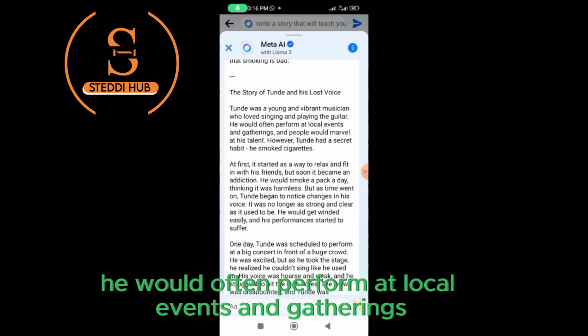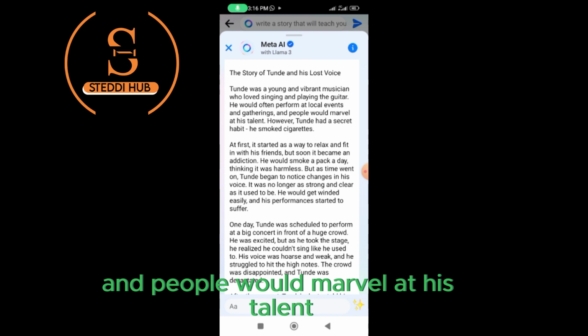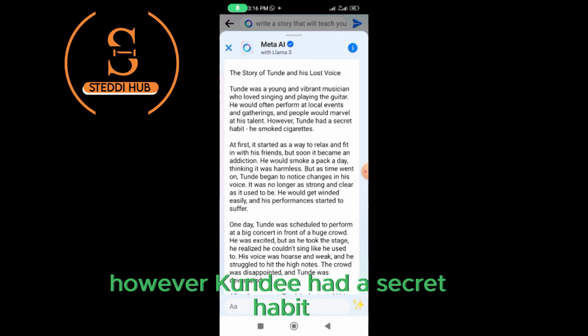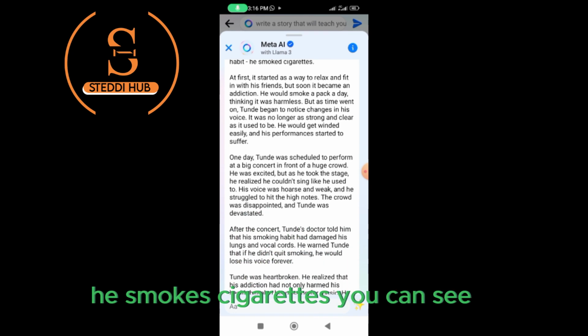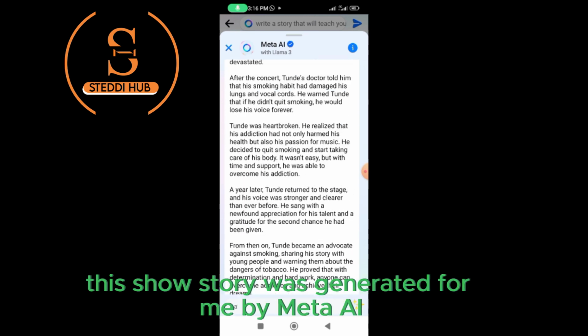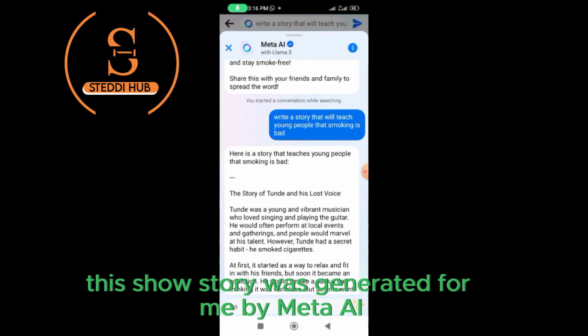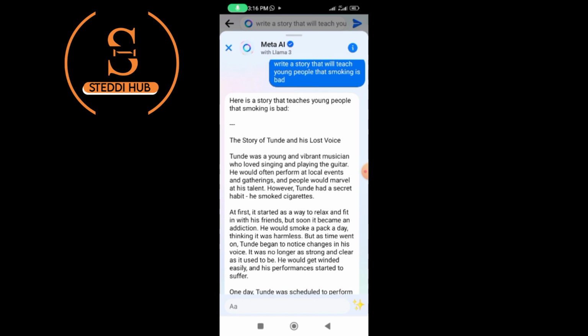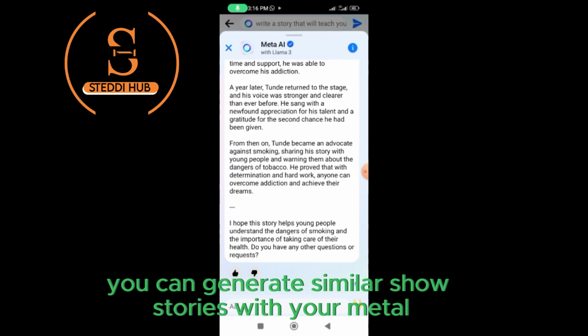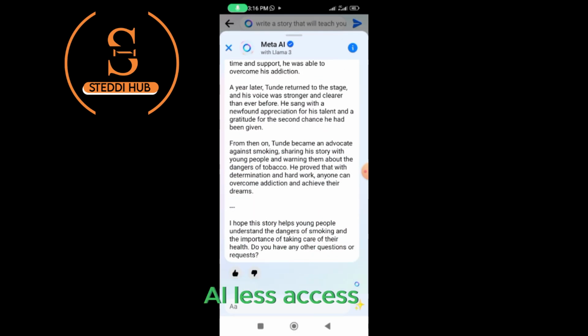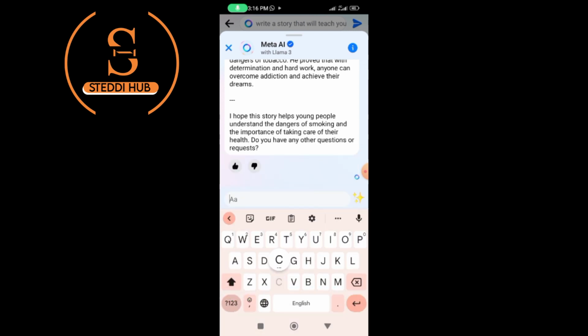He would often perform at local events and gatherings, and people would marvel at his talent. However, Tunde had a secret habit. He smoked cigarettes. You can see this short story was generated for me by Meta AI. You can generate similar short stories with your Meta AI. Let's ask it to create an image for us.